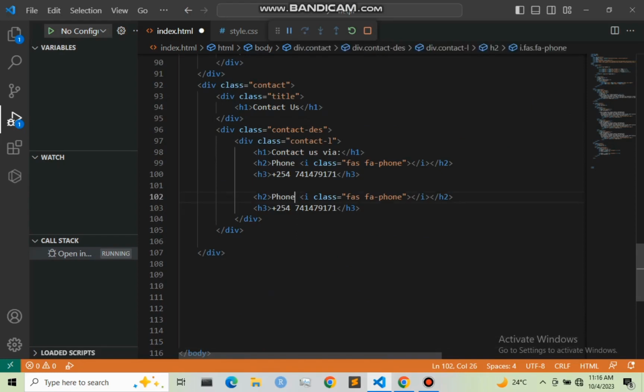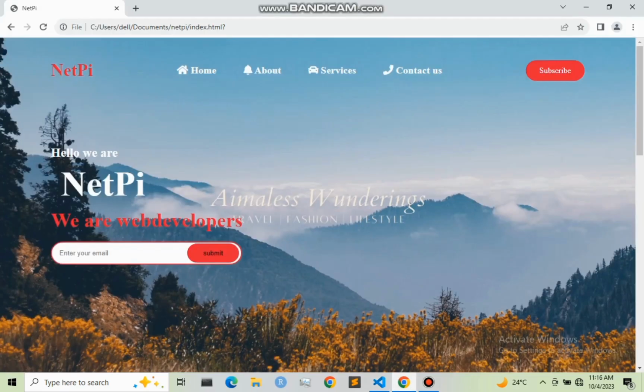So right here I will say Email, and I'll change the icon from phone to envelope. Let me get them right. So let me save this and refresh our web page.